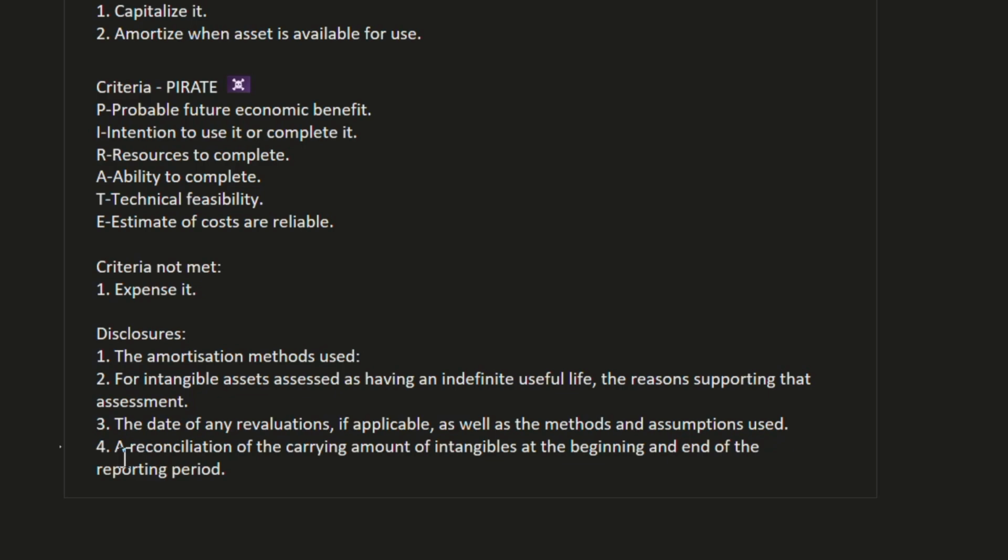Now the fourth and last one is reconciliation of the carrying amount of intangible asset at the beginning and end of the reporting period. So we also need to reconcile that beginning and end of reporting period balance, and we need to disclose it.